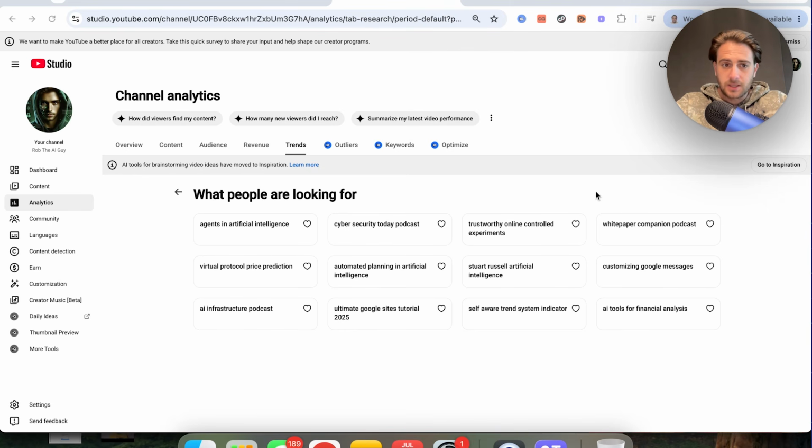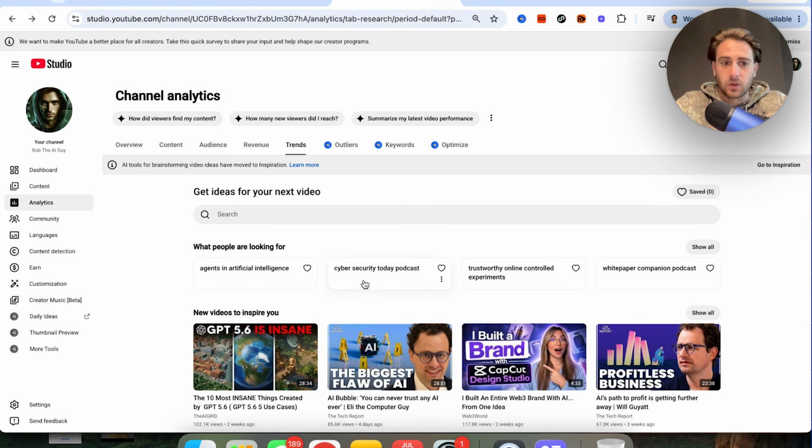So just looking at this, I could see agents and artificial intelligence. I think that that's good. Ultimate Google sites, I think that that's fine, but 2025 is kind of concerning here. AI tools for financial analysis, that one also looks good, but the rest of these are kind of irrelevant. So I wouldn't just go blindly based off of these. You want to apply your own, hey, does this actually look like this makes sense?